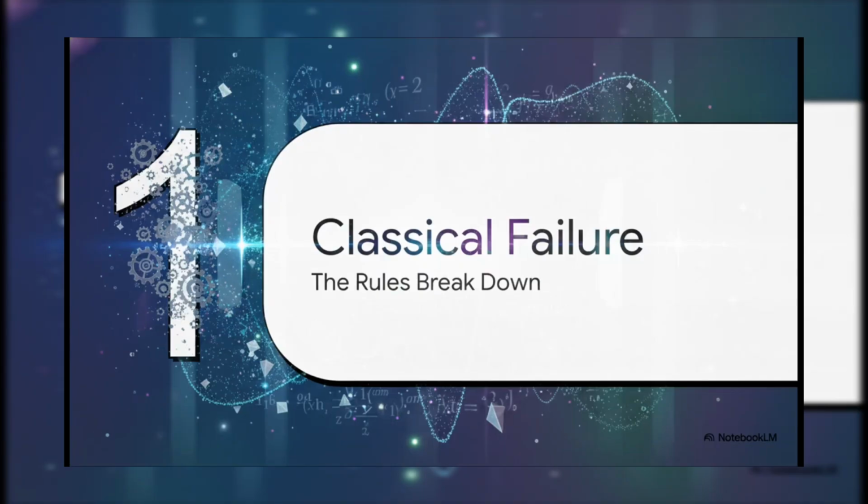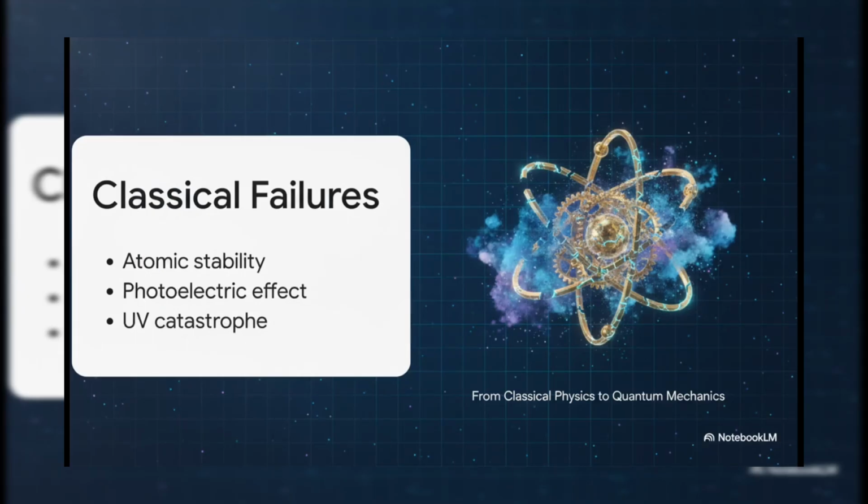Section 1. The Fall of Classical Physics. As scientists developed better and better tools to observe energy and matter at the microscopic level, classical math literally fell apart. It completely broke down. If classical physics were actually correct, atomic stability wouldn't even exist. Electrons would just spiral right into the nucleus, and atoms would instantly collapse.